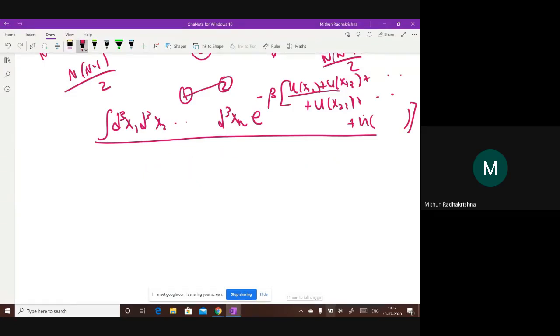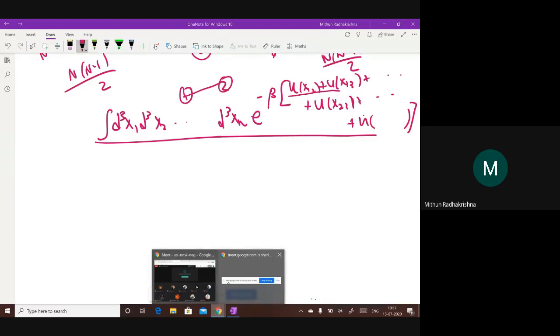Everybody understood how there are n into n minus 1 pairs? Let me know who has not understood. Everybody has understood how you get n into n minus 1 pairs of interactions? Yes, no? Okay. If you have doubts, just stop me right here, okay?